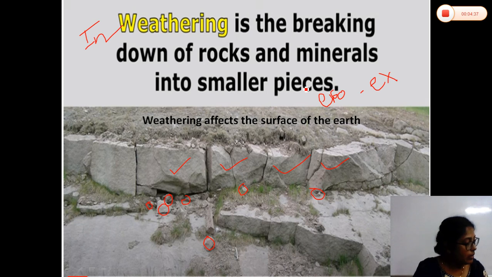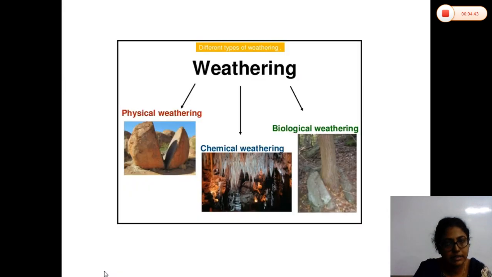Now I am going to discuss the different types of weathering. In this part I suggest you just follow the video, and whichever areas I tell you to mark, you just mark. Only those areas you study. So which are the different types of weathering? Number one is physical weathering, number two is chemical weathering, and number three is biological weathering.